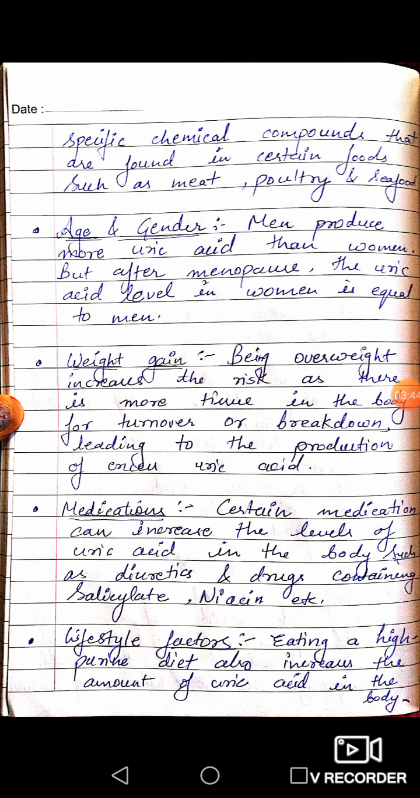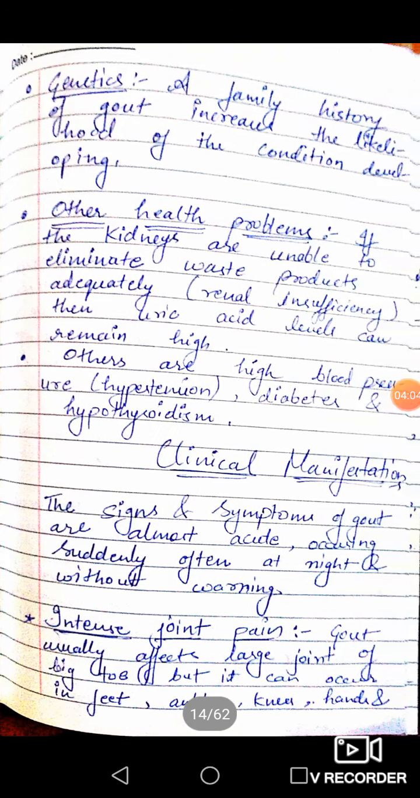Next, medications. There are certain medications which can increase the level of uric acid in the body, that are diuretics and drugs such as salicylate and niacin, etc. Next is lifestyle factors. If you are eating a high purine diet, it will increase the amount of uric acid in the body. Next is genetic factors. A family history of gout can increase the likelihood of the condition developing.